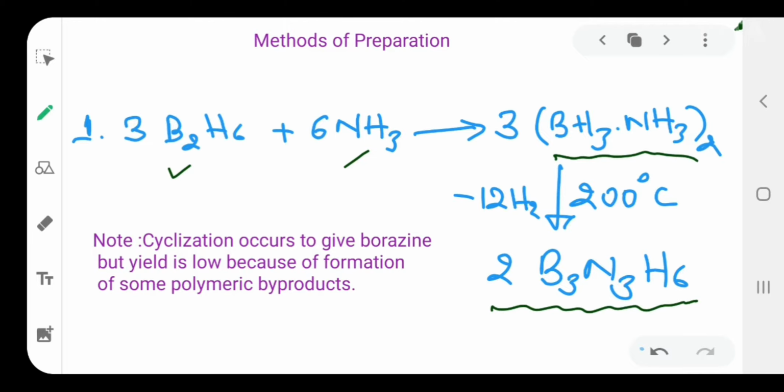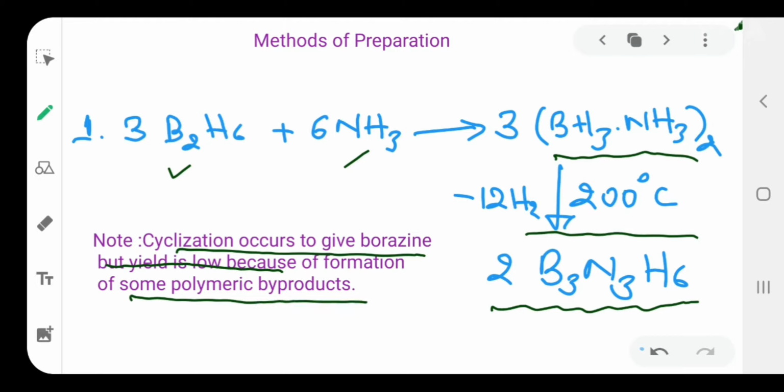This structure of B3N3H6 is inorganic benzene. Here cyclization occurred to give borazine, but the yield is very low. Why? Because there is formation of some polymeric solids as byproducts, and these polymeric solids have indefinite structures.